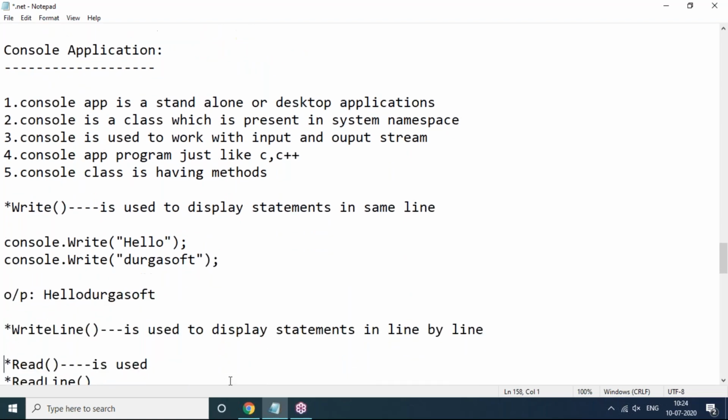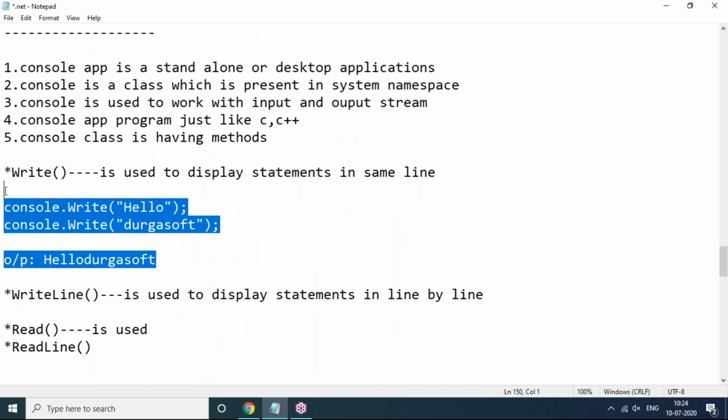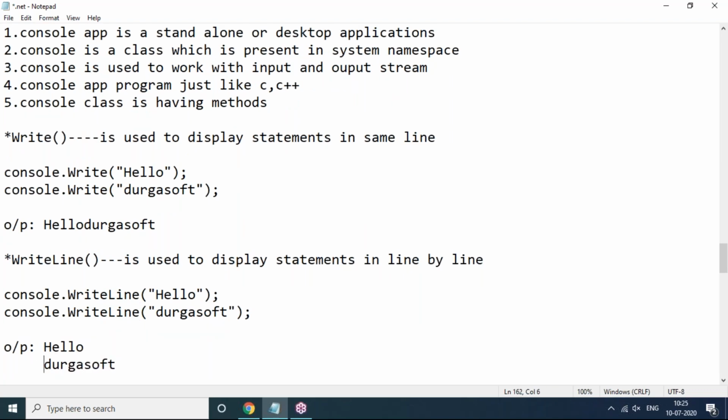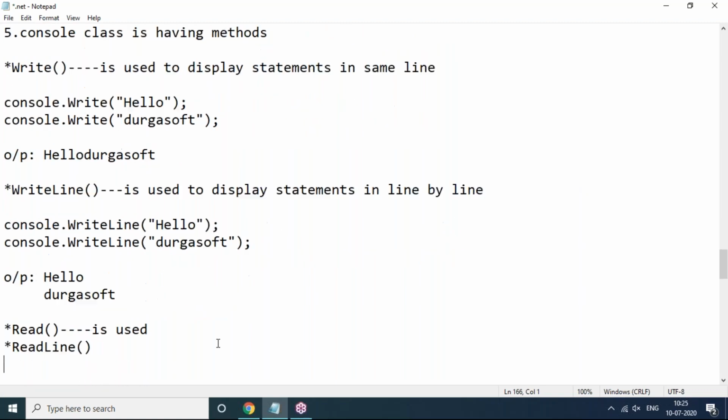But the WriteLine method is not like this. If I use WriteLine here and WriteLine here also, it will display line by line. Hello is present in the first line and Durga Soft is present in the next line. The output moves to the next line. This is where we use Write and WriteLine methods. I'll show you practically, when I start the programming part today. I'll type the same program and you can see the output difference clearly. Write and WriteLine.